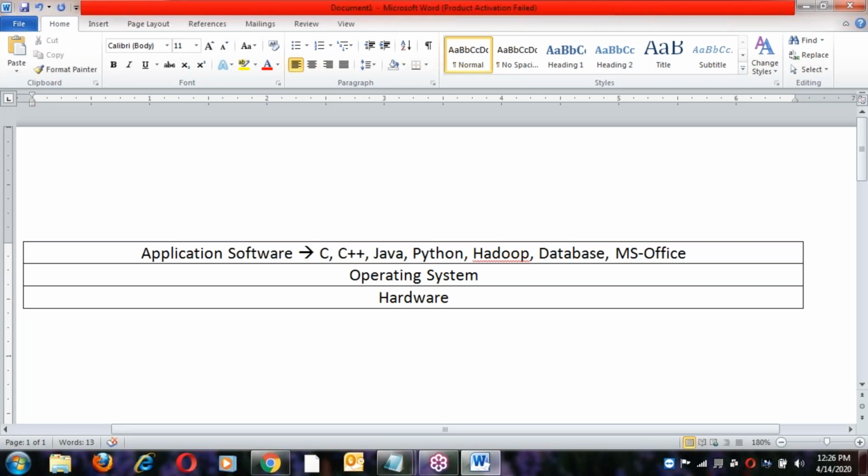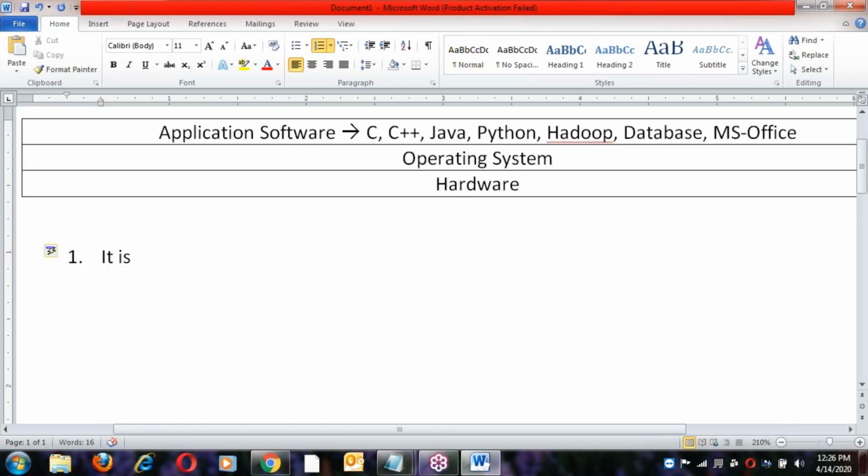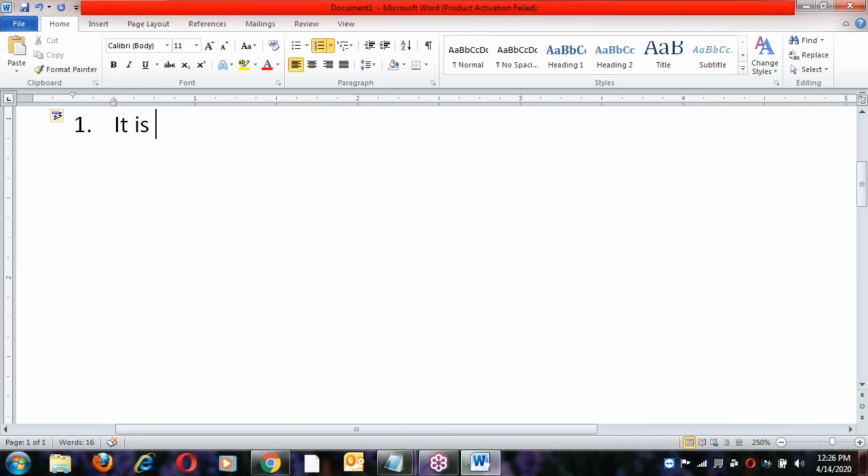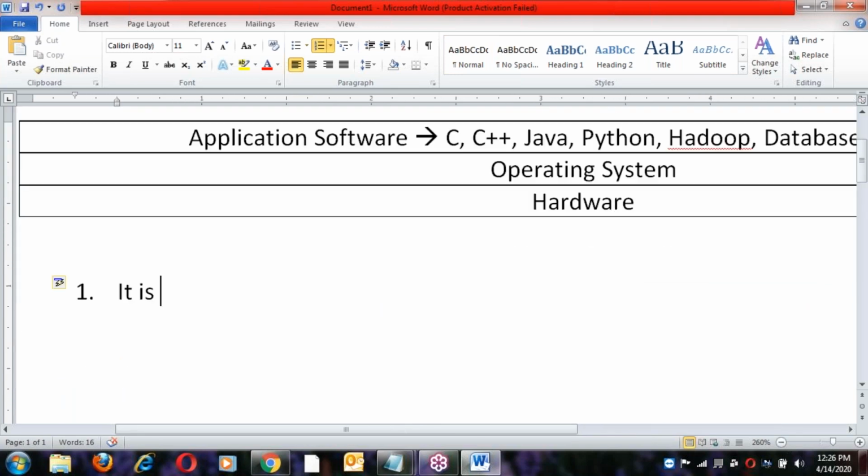So what is OS? First point, it is a platform. Simply, what is OS?